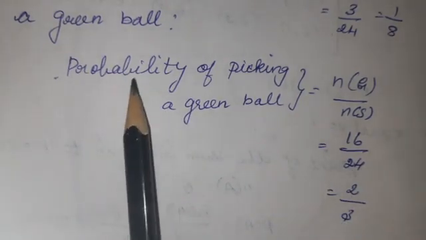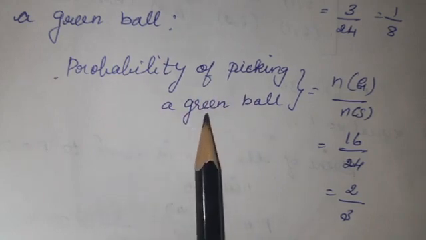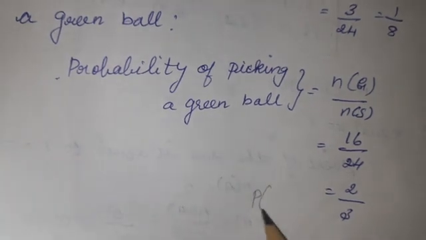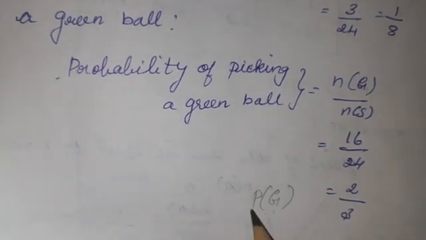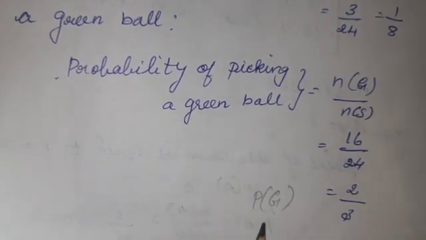Here, probability of picking a green ball, this one I have given as a sentence. You can give P of G also, probability of G, Green is G. So probability of G is equal to 2 by 3. Instead of this sentence, we can give this also.